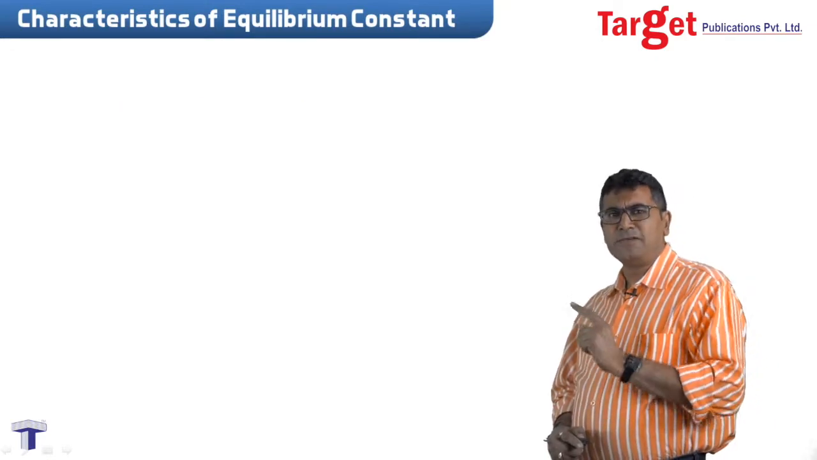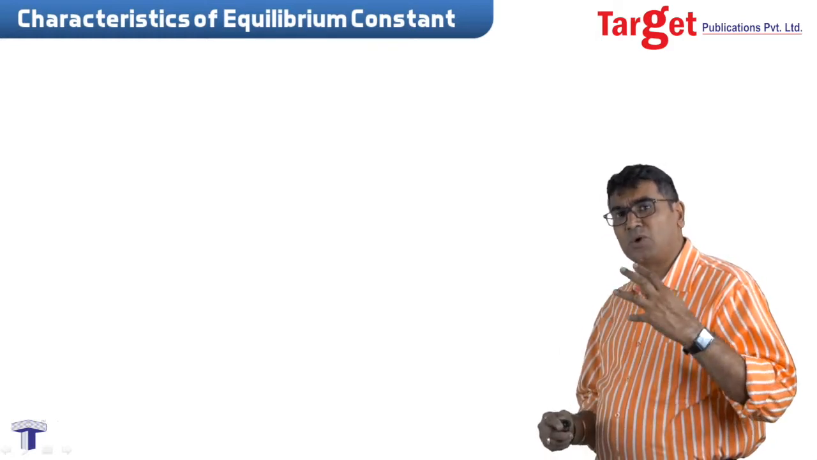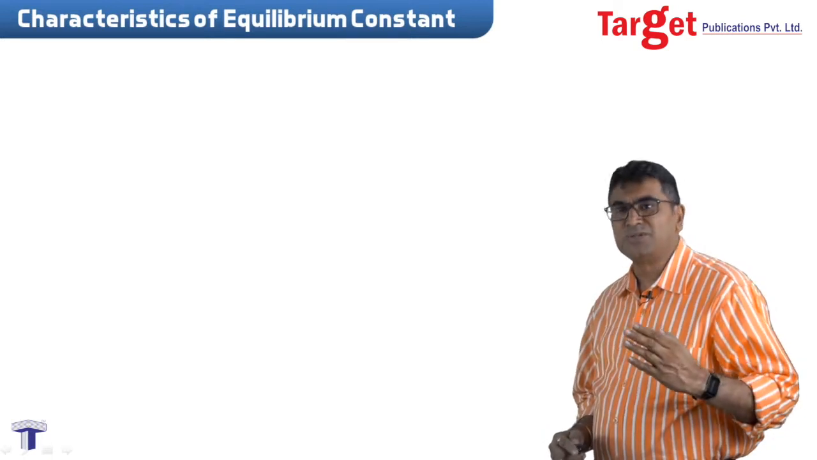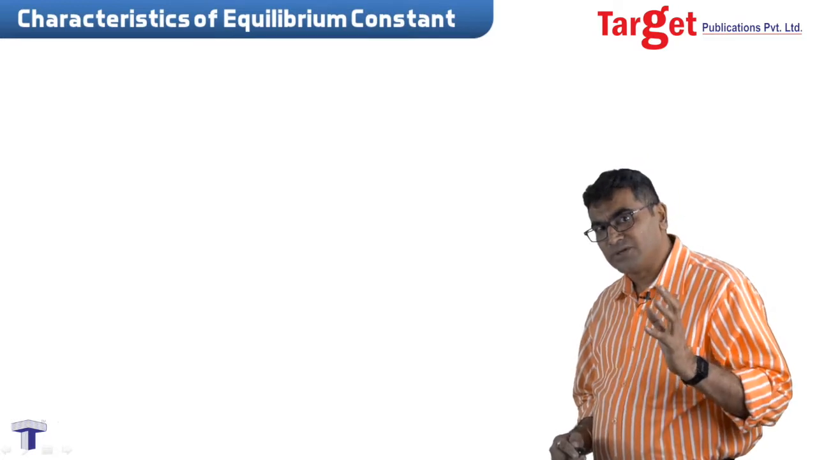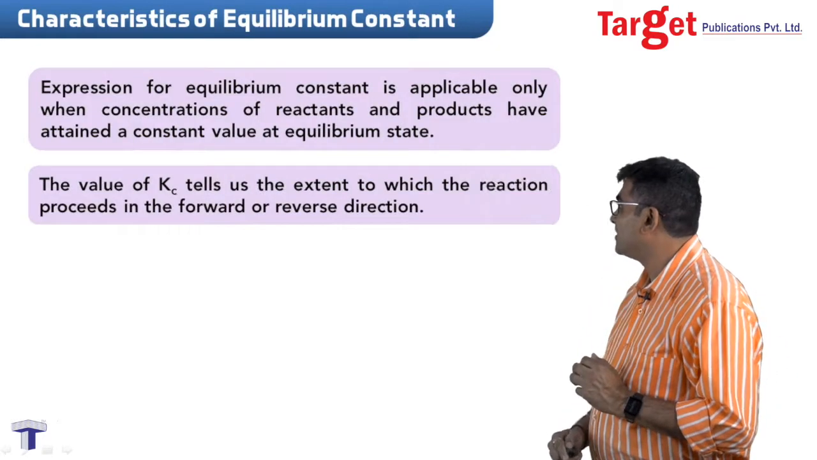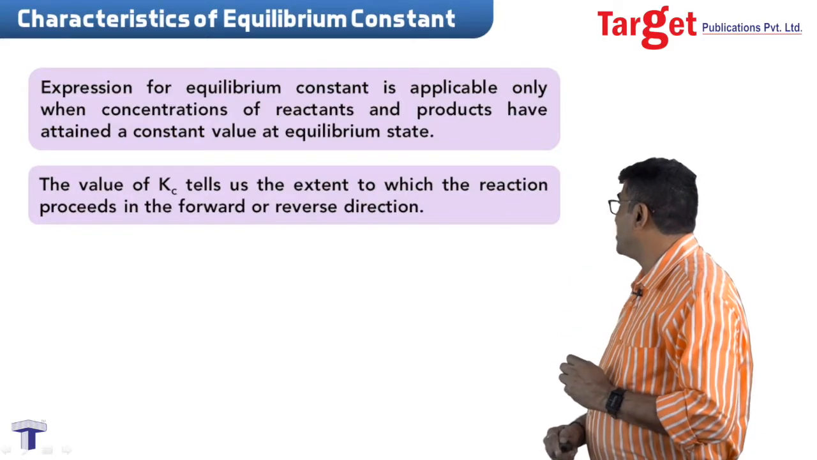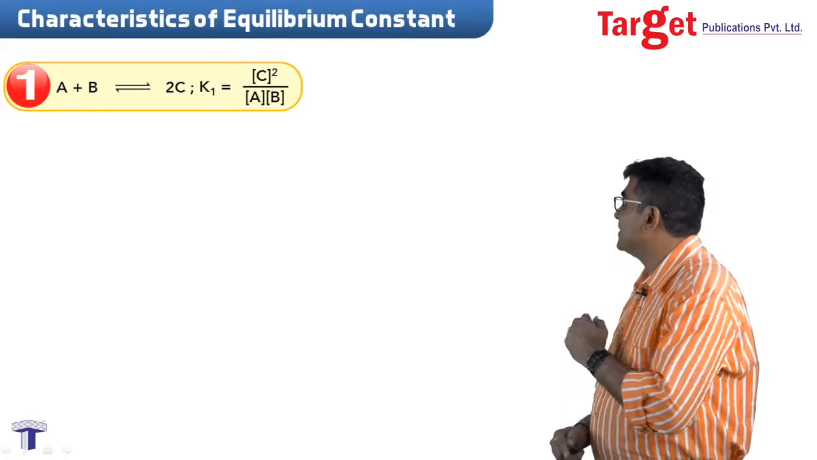Understand one thing, that this expression for equilibrium constant is applicable if and only if those concentration terms are substituted at equilibrium. Random concentrations or concentration at any time cannot be used for this expression. Let's go a little further. The value of equilibrium constant tells us the extent to which the reaction proceeds in the forward direction or the reverse direction.